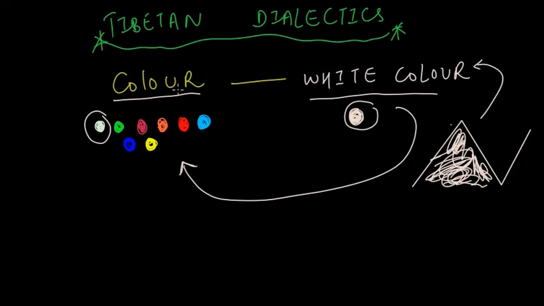There's a color which is not a white color, for example blue. In Tibetan it's mu.